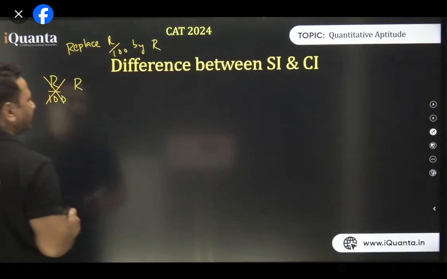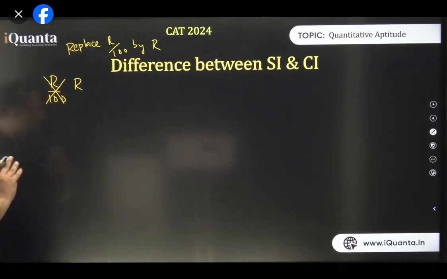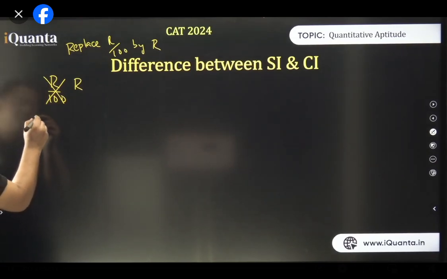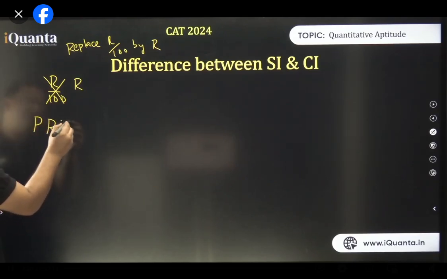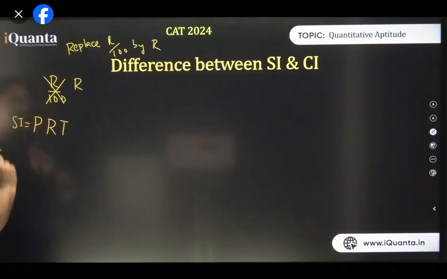So this is what I'm going to do today. Let's say we have a principal that is P, and I'm replacing R by 100 by R only. So P multiplied by R multiplied by T will be nothing but the simple interest, isn't it? I hope you get it, right? SI is PRT. I'm not writing upon 100. We don't have to look at that at all.